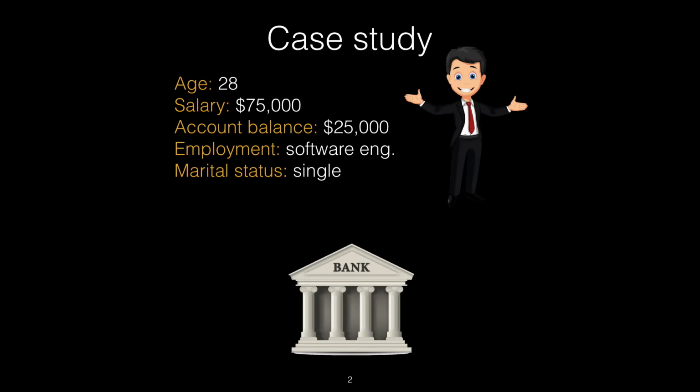This is Edward. He's 28 years old, has a salary of $75,000, has $25,000 saved in the bank. He's a software engineer and he's single. He's thinking of buying a house. After months of scrupulous savings and many open house viewings, he's finally found his dream home and is ready to place an offer. But first, he must visit the bank.